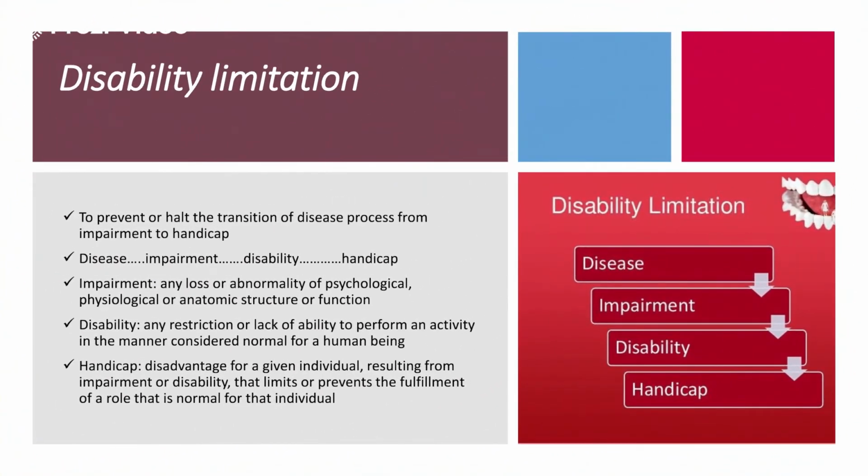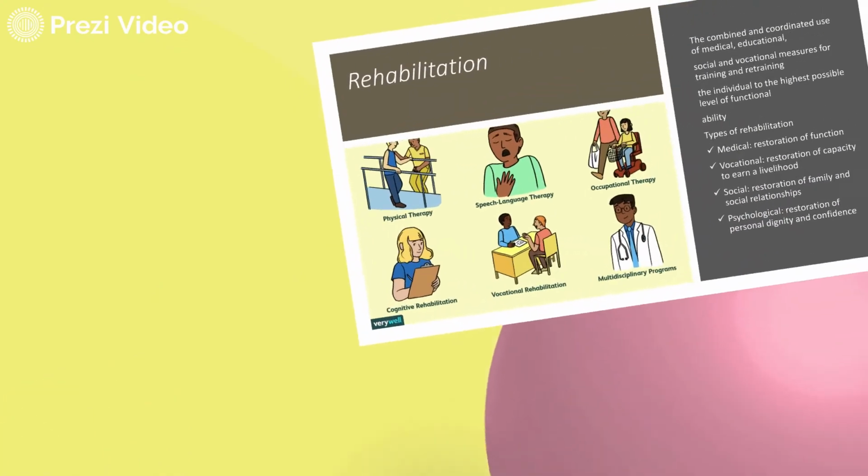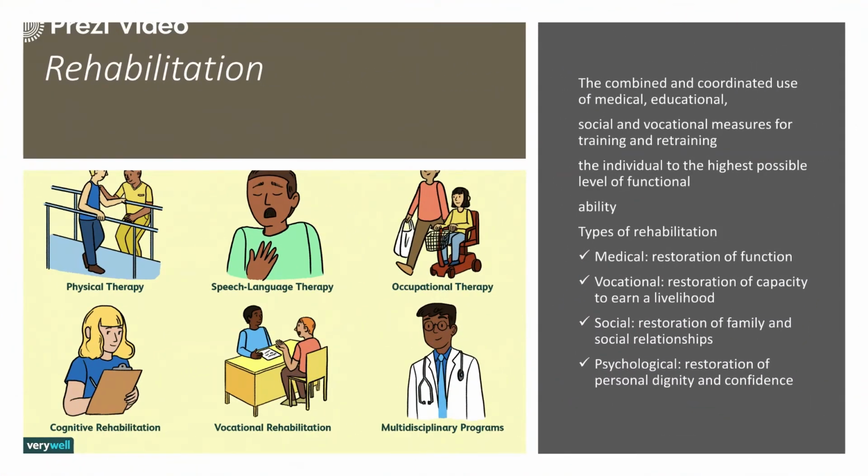So the main limitation is about the disability. There are certain diseases which can cause impairments, disability, handicap. So that needs to be avoided in the secondary prevention by taking immediate treatments. Now, rehabilitation programs are run in certain diseases whereby the person requires the occupational therapy or the speech language therapy, so that the disease progression does not take place and the disability is not created. So there are various sorts of rehabilitation programs which have to be chalked out, like medical restoration of the functioning, vocational, social, psychological.